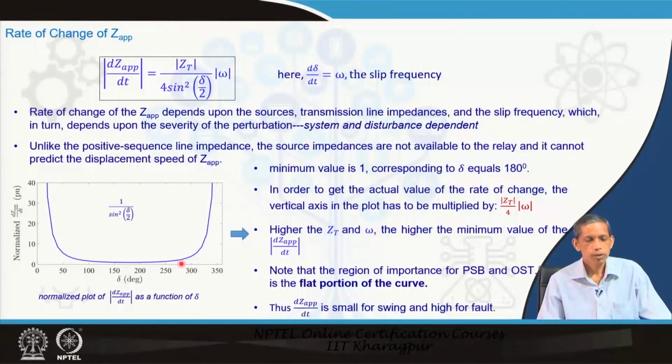So, from the swing perspective, we are only concerned with the flat portion of this plot. But during a fault, the angle change may not be very quick because of the inertia of the system. So, that leads to the clear picture that faults will not have a large angle change. Thus dZ by dt is small in this portion as compared to that portion. So dZ by dt is small during swing, because it is in this region, as compared to the fault, and that is clearly evident from this plot of 1 upon sin square delta by 2.